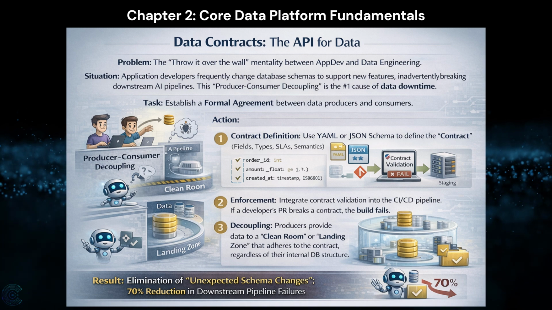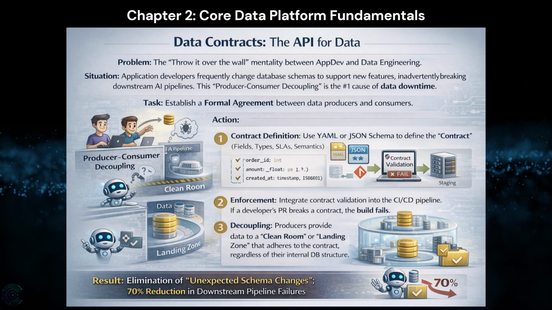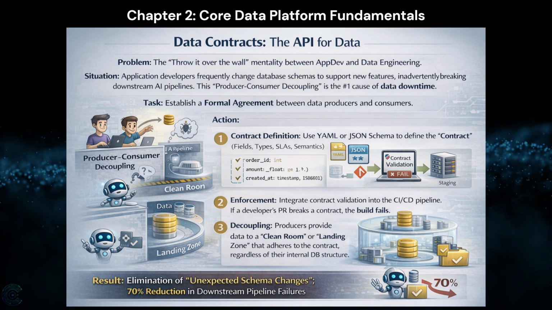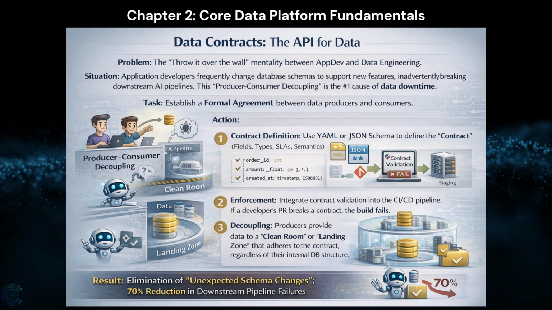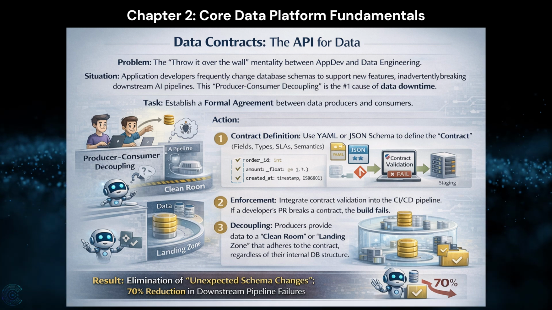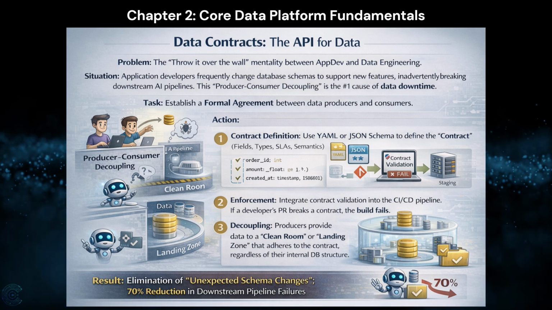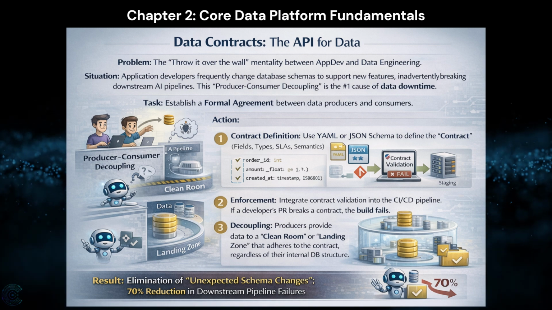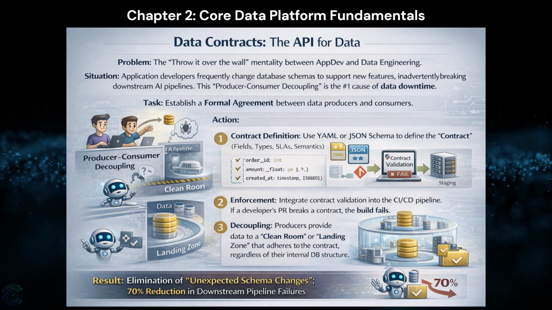Problem: the throw-it-over-the-wall mentality between app dev and data engineering. Situation: application developers frequently change database schemas to support new features, inadvertently breaking downstream AI pipelines. This producer-consumer decoupling is the number one cause of data downtime. Task: establish a formal agreement between data producers and consumers.